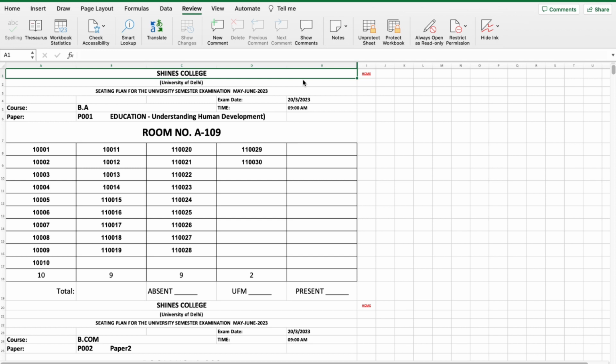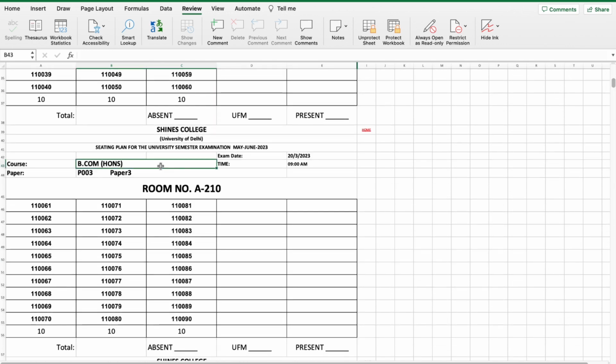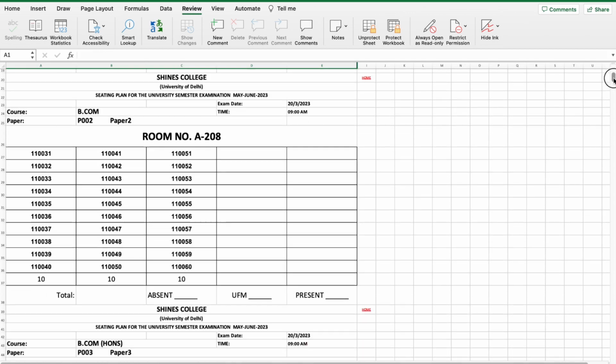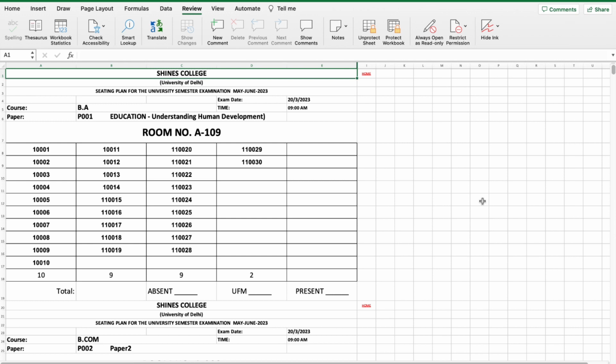Your seating plan is generated, and the first hall is allocated to the BA course, the second to BCom, and the third to BCom honors. I've allocated the students in 3 halls, though it is automatically allocated. All the students are seated in the 3 halls, 3 departments. After this, you can just print this. So it's a matter of only 3 minutes of work.